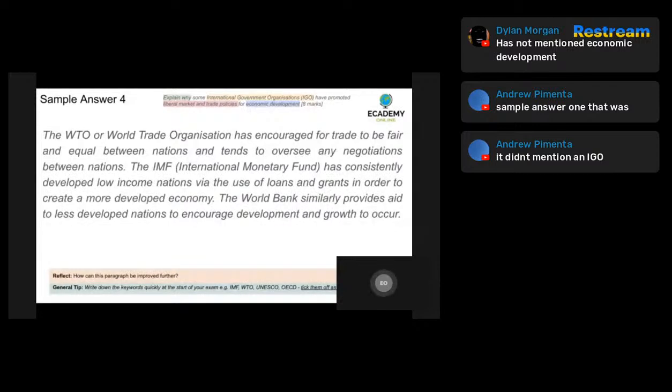The first sentence talking about the World Trade Organization, absolutely, the WTO does encourage trade to be fair and probably equal between nations, theoretically. What would be better is explaining how they actually demonstrate that, or how they actually do that in reality.